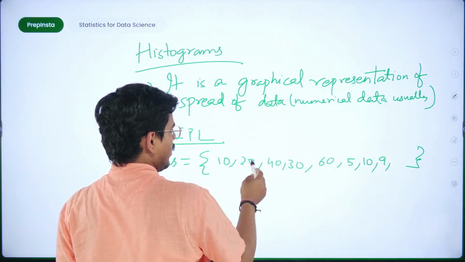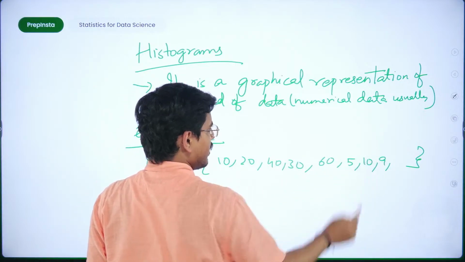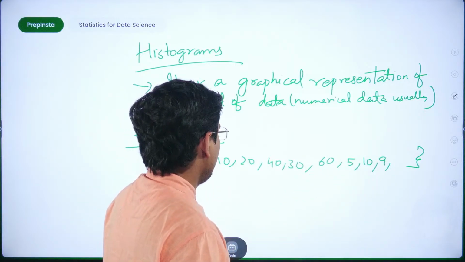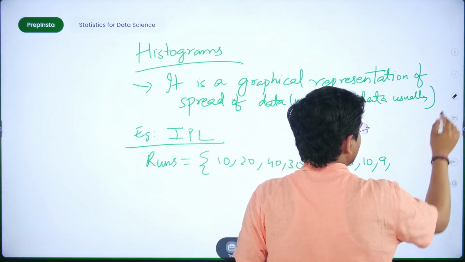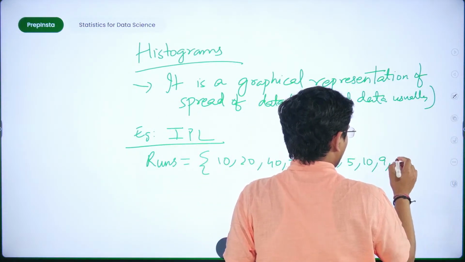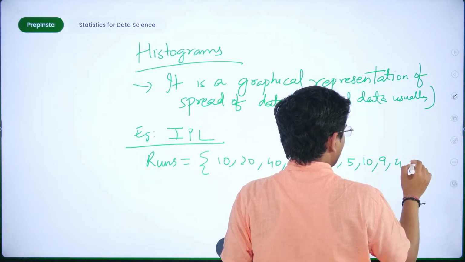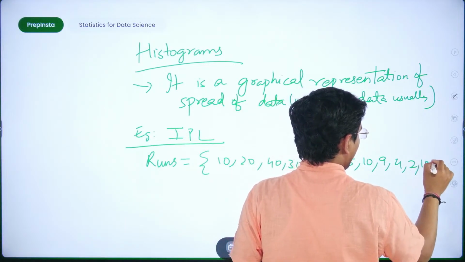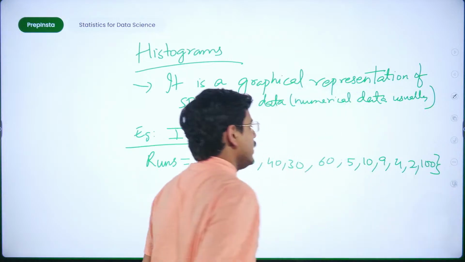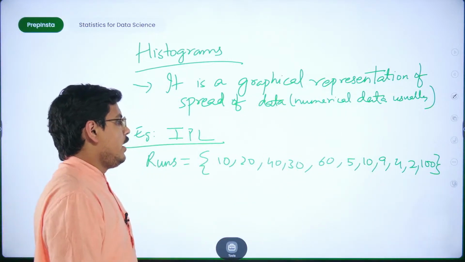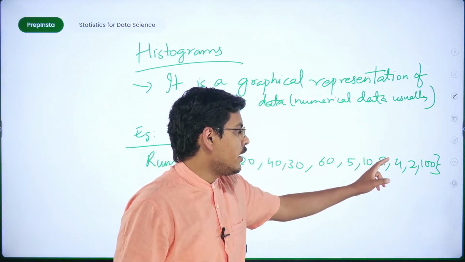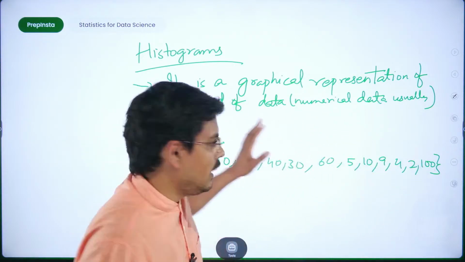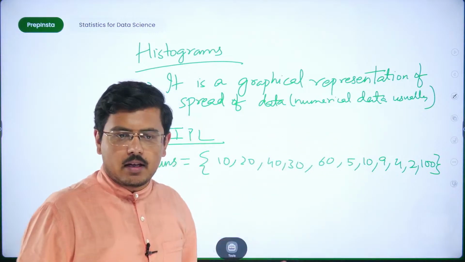So we have 8 outputs. We need 3 more, so I'll write 3 more: 4 runs, 2 runs, and 100 runs. So somebody has scored 100. Now if you see, there are 11 outputs. 11 people generally play in a cricket team.